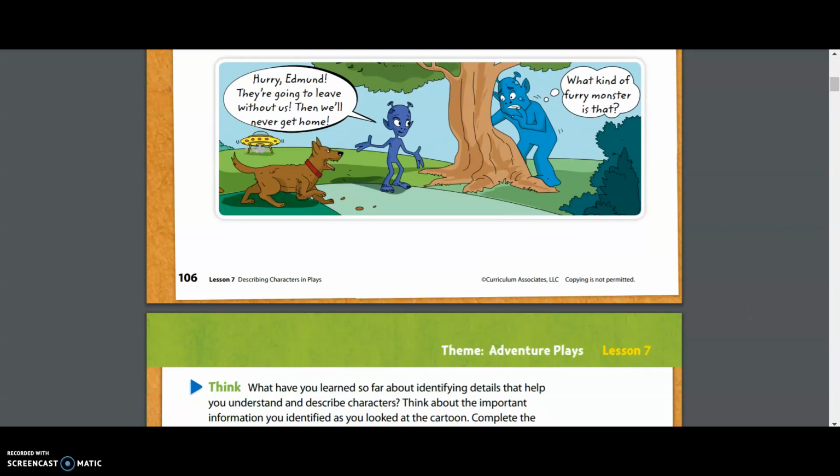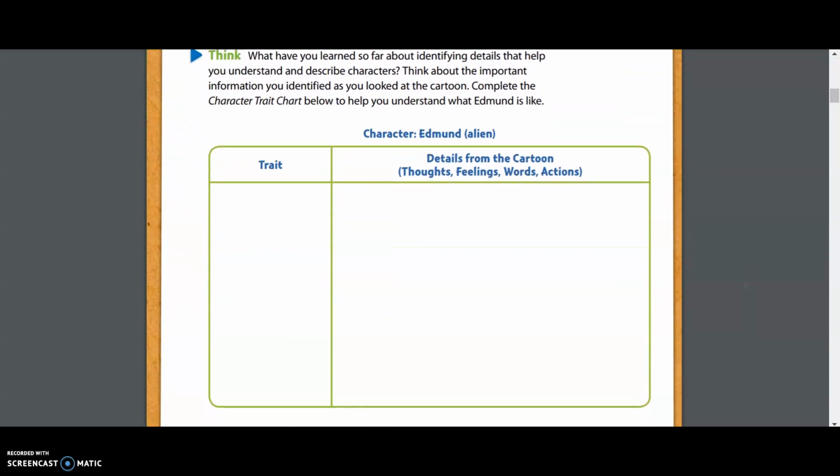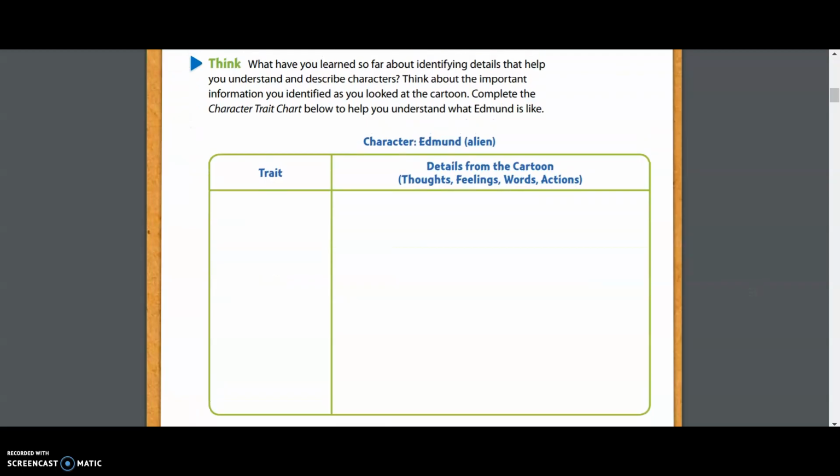If you switch over to your next page with me, you should see a graphic organizer that breaks down the different character traits as well as the different details from the cartoon that prove why Edmund is the way that he is. So in the section that says traits, I would like for you all to join me and write down some of the thoughts that you all just came up with, either that he is nervous, afraid, scared, or cautious, under the section that says traits.